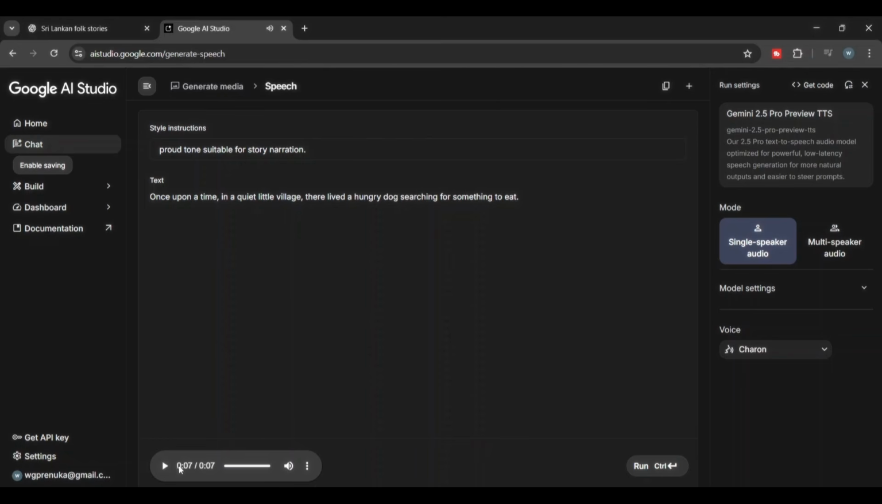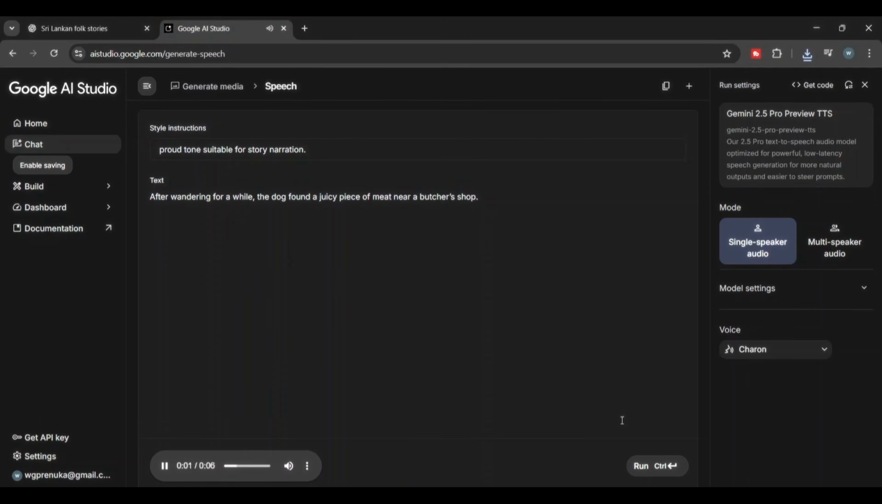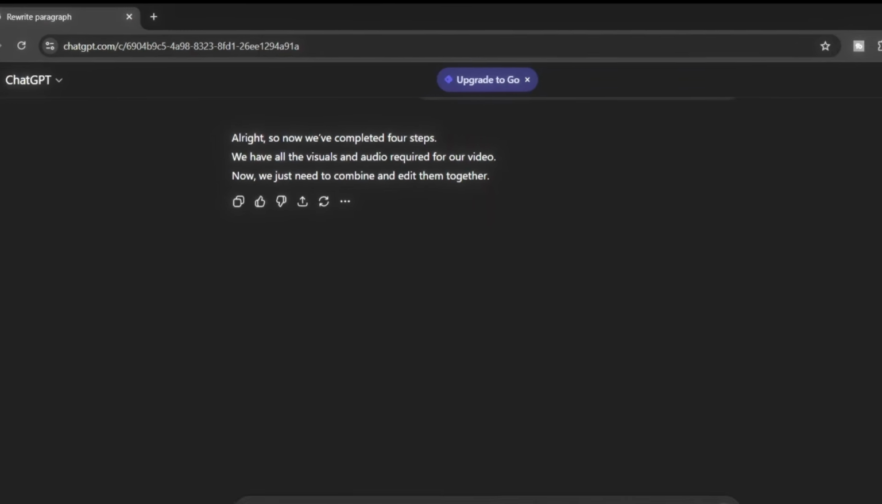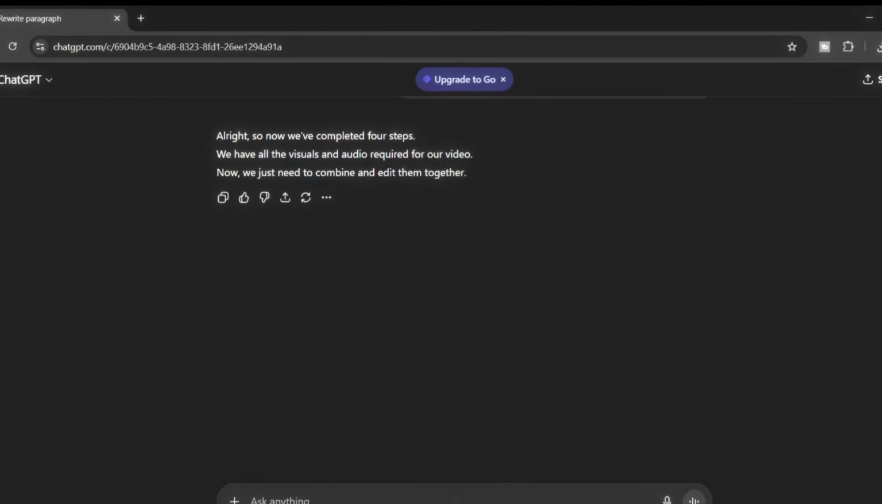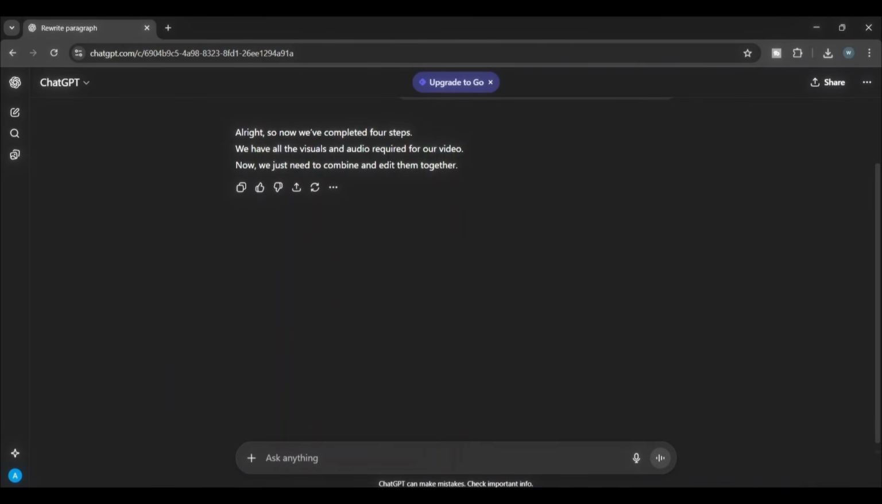So now, let's see how to download it. To do that, click on the 3 dots and then click on the download button. And that's it, our audio will be downloaded. In this way, create and download every narration. Alright, so now, we've completed 4 steps. We have all the visuals and audio required for our video. Now, we just need to combine and edit them together.